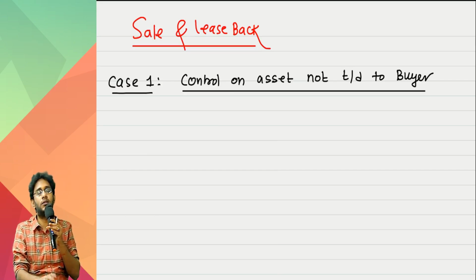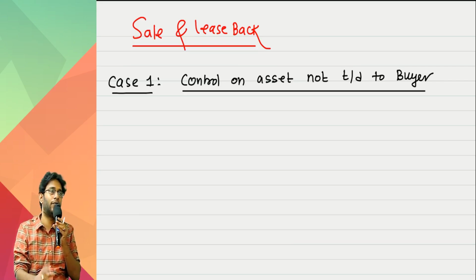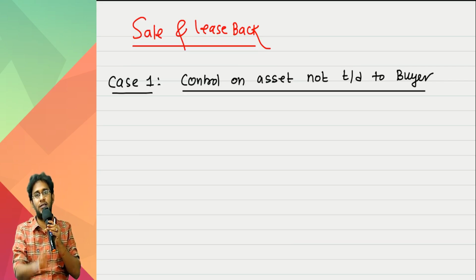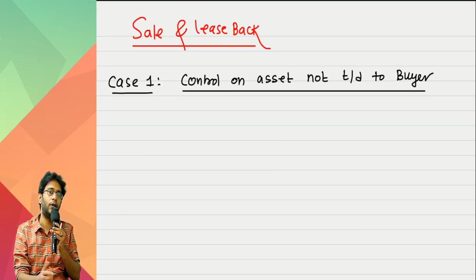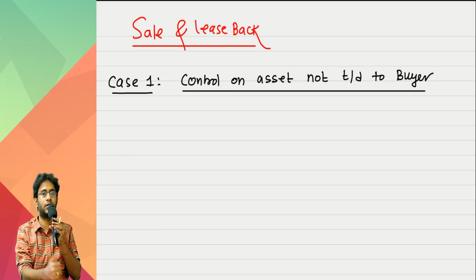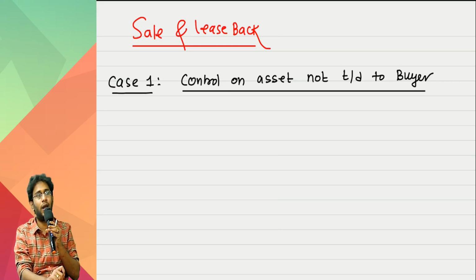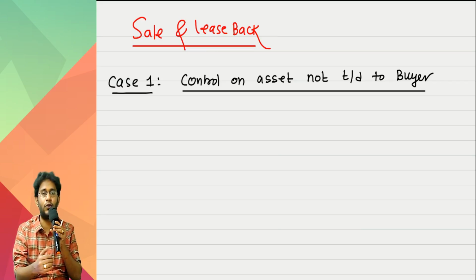Sir, whether control is transferred or not, how will we know? Go and apply considerations of Ind AS 115. In Ind AS 115, step number 5, if you remember, recognition of revenue. Revenue recognition, when can you do? Only when control over the goods and services is passed on to the customer. Control can be passed in two ways, either over a period of time or at a point in time. Since I am talking about sale of an asset now, it should be at a point in time. So go and check whether control is transferred to the buyer or not.